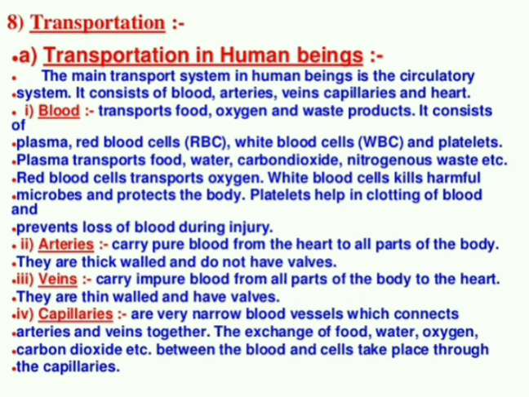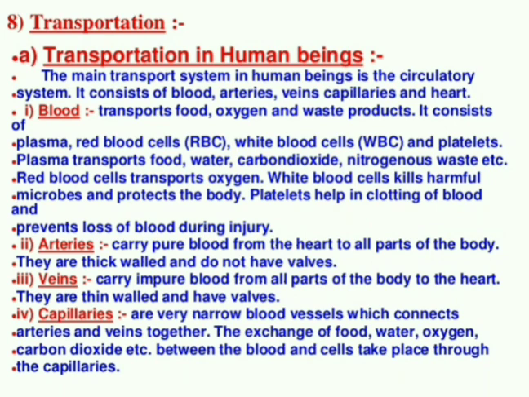This is impure blood, so it should flow in a unidirectional way. It directly needs to go to the heart, because from the heart only the exchange and purification happen with the help of lungs. So we know that valves are present in veins for the unidirectional flow of the impure blood. It should move in the same direction only. If a backward movement happens, then it will be dangerous for the human body.